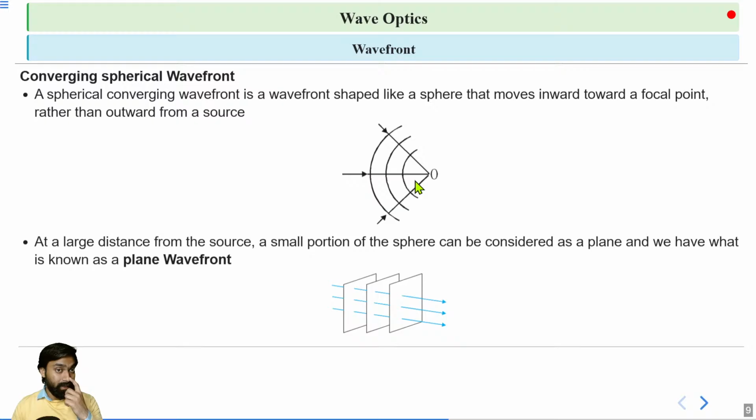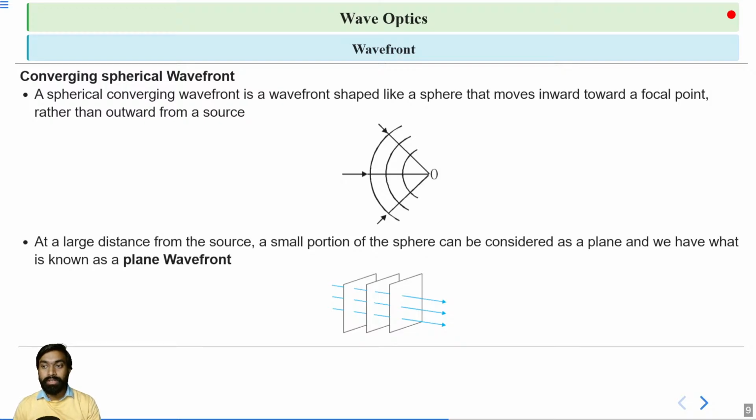Next, we have a plane wavefront. When the source is very far away, assume the source is at infinity, in that case, students, a small part of this sphere can be considered as a plane, and what we have is called a plane wavefront.